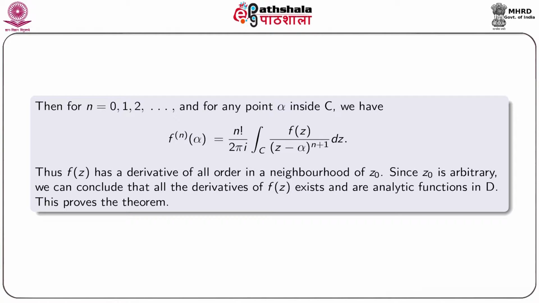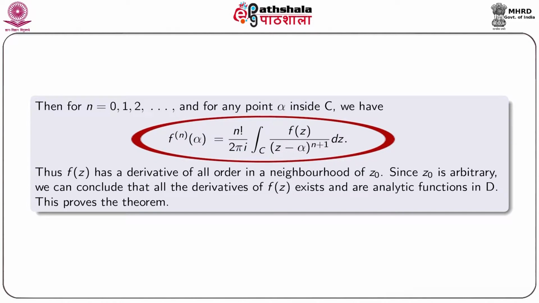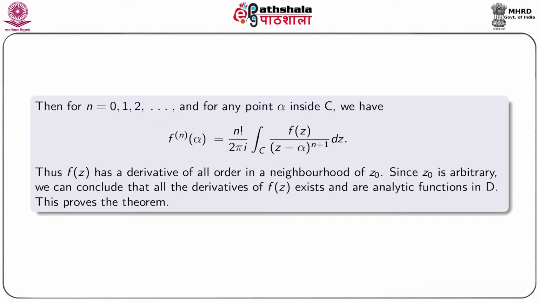Then for n equal to 0, 1, 2 etc. and for any alpha inside C, we have the nth derivative of f at alpha equal to factorial n by 2 pi i times the integral over C of f(z) by (z minus alpha) to the power n plus 1 dz.